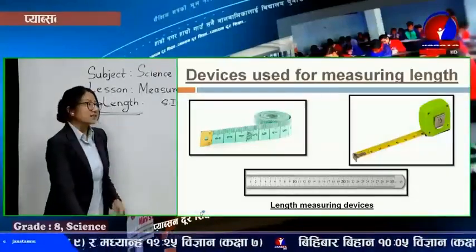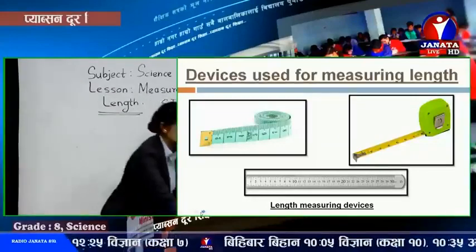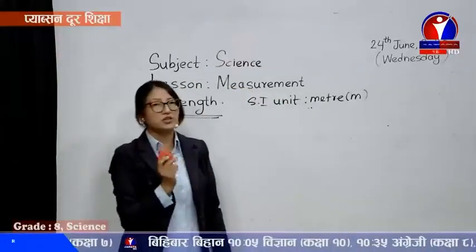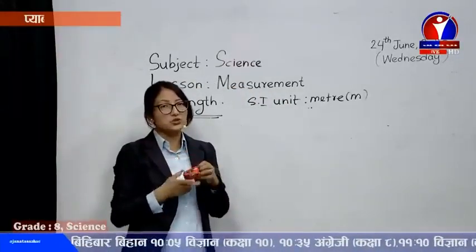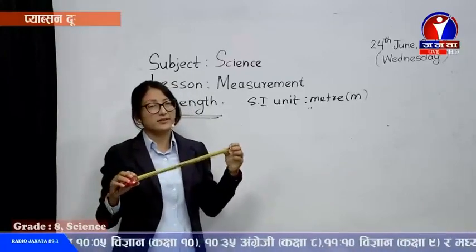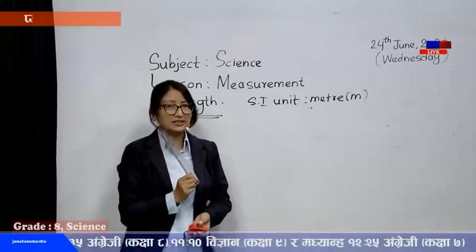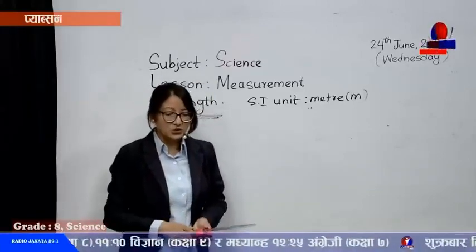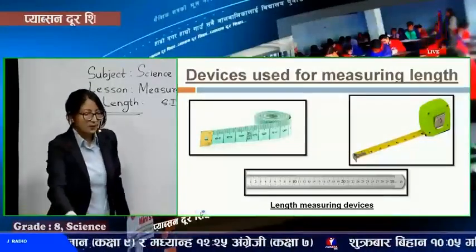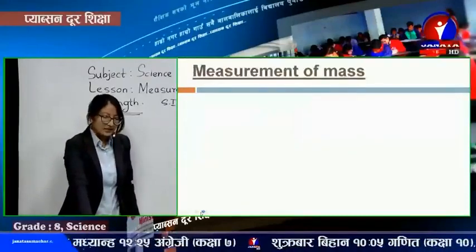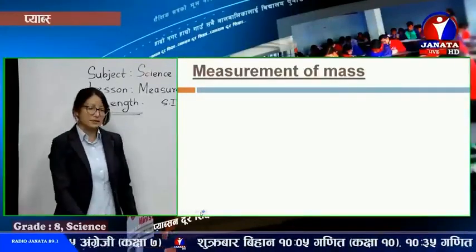But most often these decameters and hectometers are in less use. So these are the devices used for measuring length, like this measuring tape. If you have to measure larger distances, we can use measuring tape. And if you have to measure shorter distances, we can use scales like this. These are different devices used for measurement.